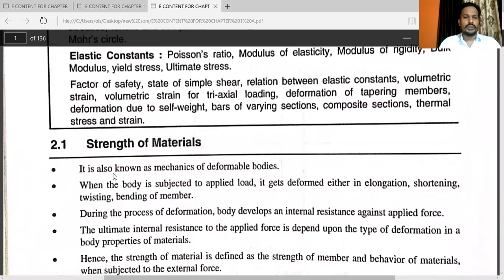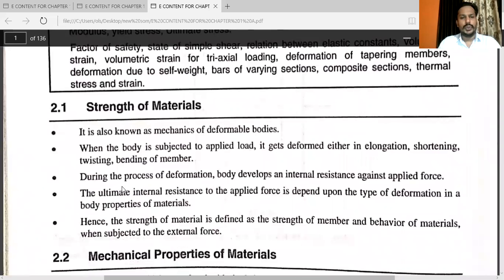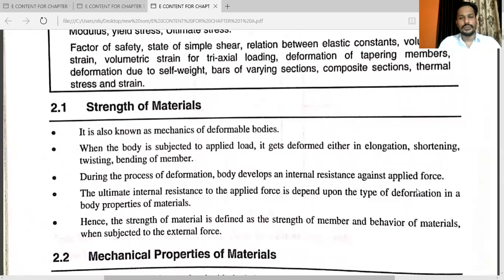See, what is meant by strength of material? It is also known as mechanics of deformable bodies. When the body is subjected to applied load, it gets deformed either in elongation, shortening, twisting, or bending of a member. During the process of deformation, the body develops an internal resistance against the applied force.